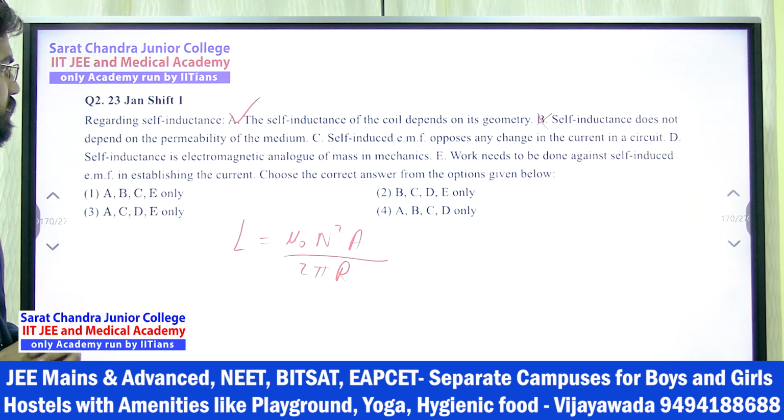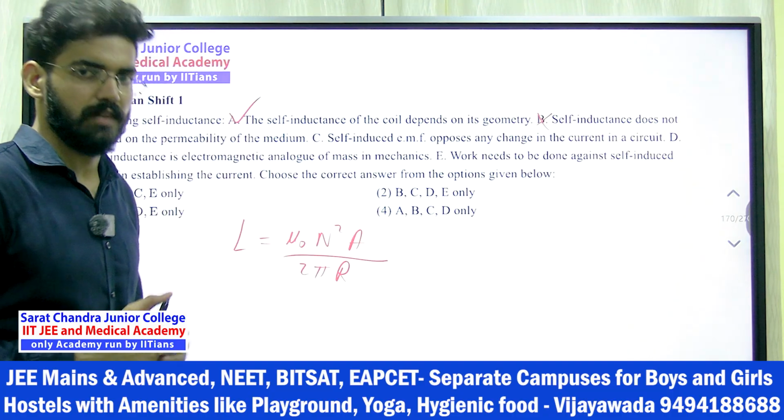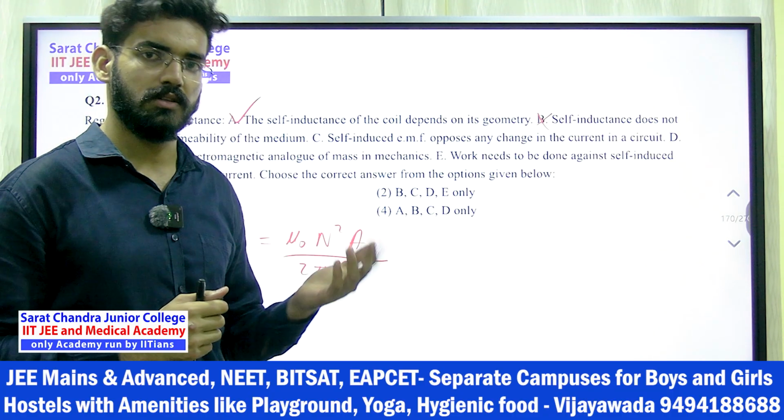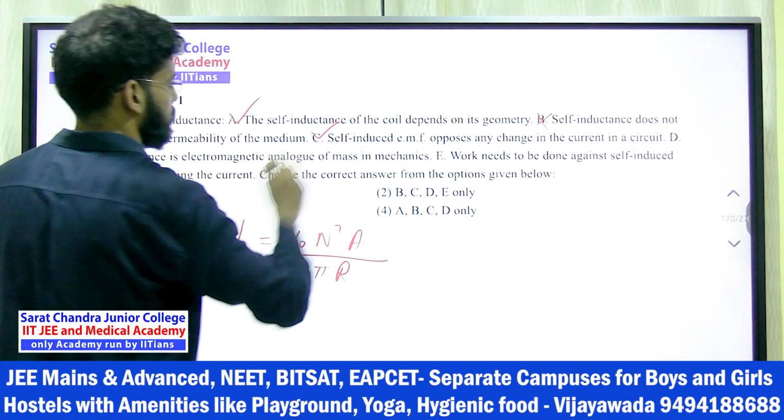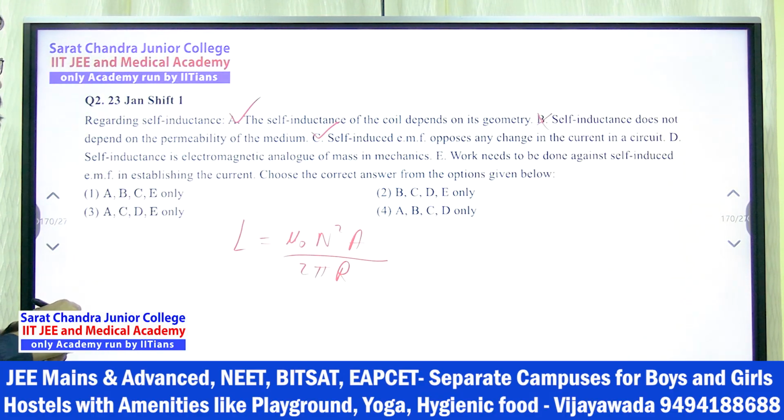C part he is saying self-induced EMF opposes any change in current in the circuit. Yes, if the current is increasing, it will oppose that also. If it is decreasing, it will oppose that also, right? So I can say correct. D he is saying self-inductance is electromagnetic analog of mass in mechanics.